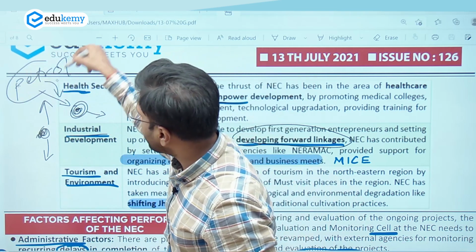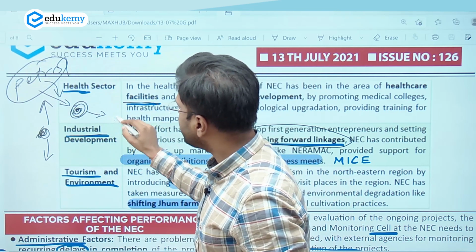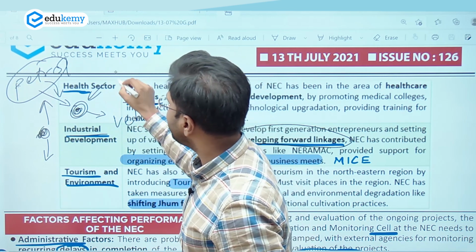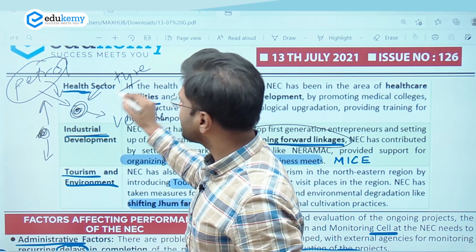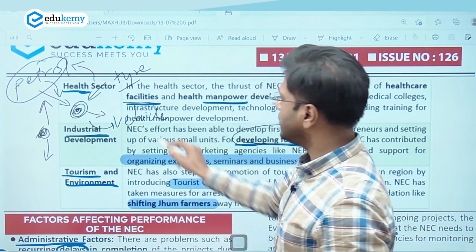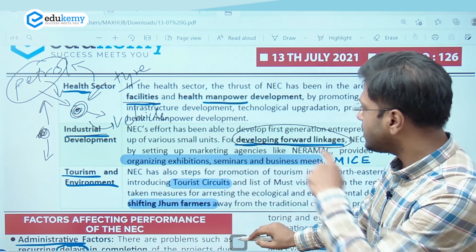So this is the backward linkage, and formation of the vehicle industry is the forward linkage. Now this is the tire industry. So for every industry, the forward linkage is different and the backward linkage is different. Okay, so this is what is also planned by Northeast Council.